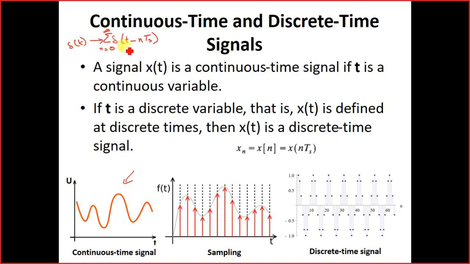So what I have done basically, what is delta(t - nTs)? This Ts is basically the time period or the gap between two consecutive delta t. Okay, and n is the index. So what is the basic representation of this signal?